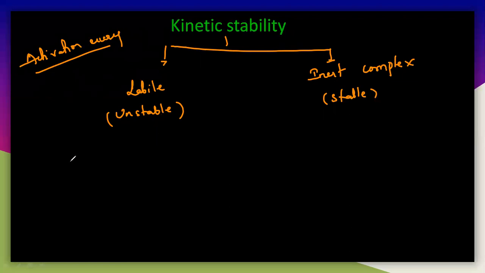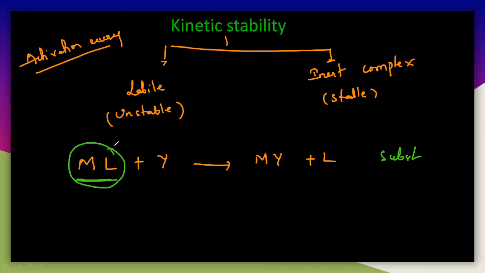Now we are studying these kinetic aspects in a substitution reaction. Let us take M and L reacting with Y, so you get a product like MY plus L. This is one of the substitution reactions, because Y is substituted for L. So we have to see the reactivity, and the stability of this particular complex.